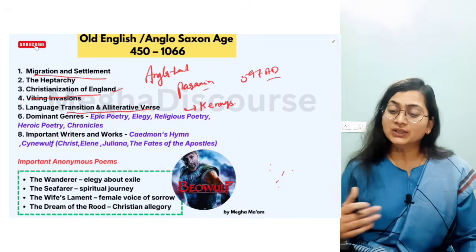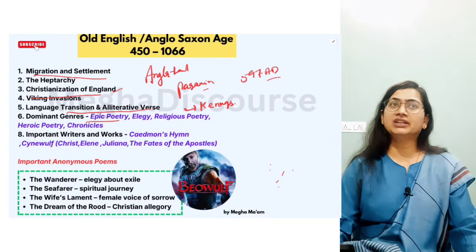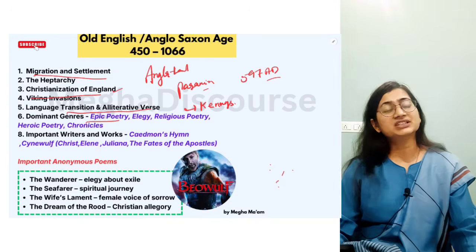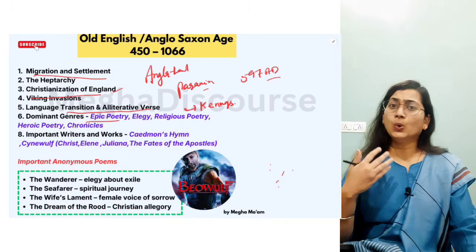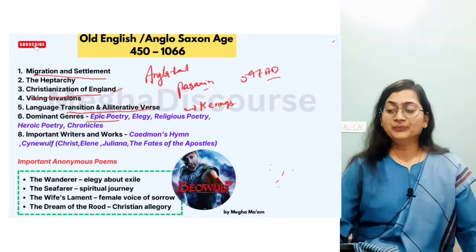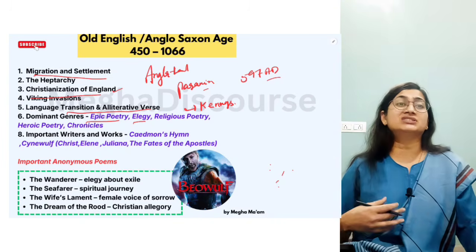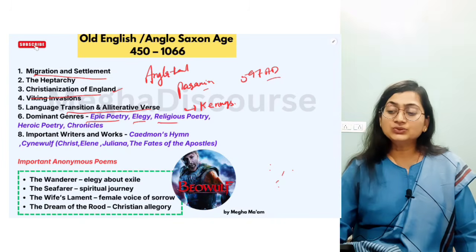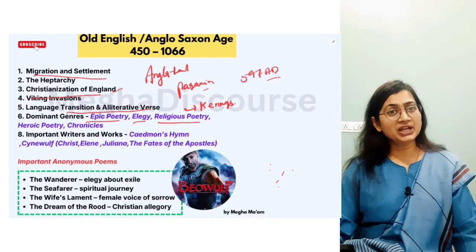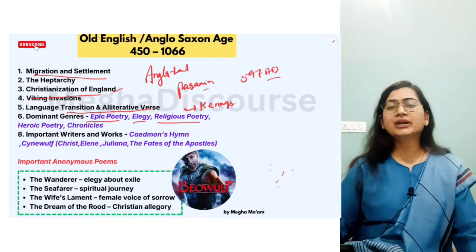Then the dominant genres: we have epic poetry, where they told about the heroes and about the war, because it is oral tradition. They used elegies for mourning and lament. They use religious poetry, because after Christianization the Bible came, and when the Bible came, the religious aspect came.